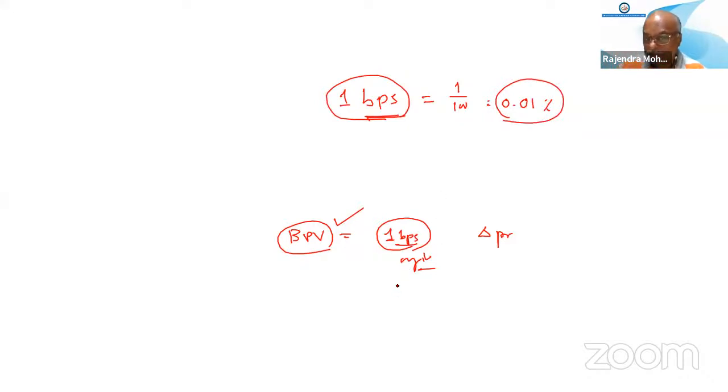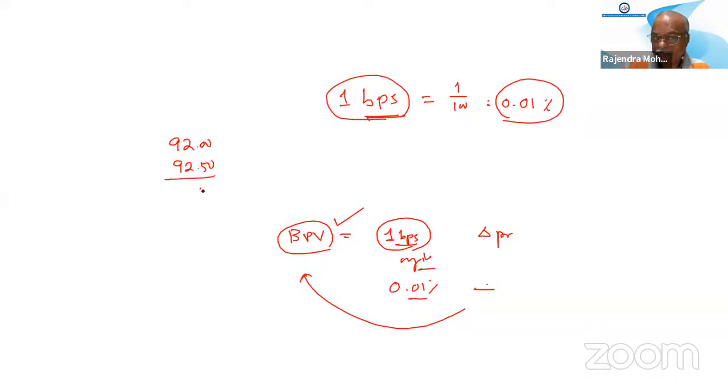So for a 0.01% change, what is the price change? That is the BPV. We have calculated that the price was 92 rupees, which has come to 92.50. So the price change is 50 paisa.